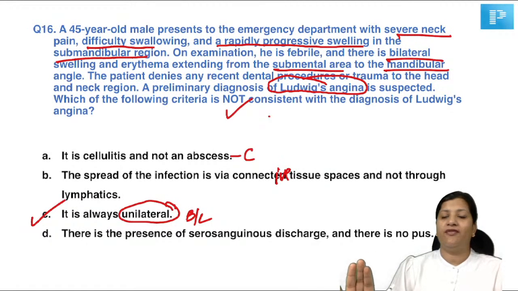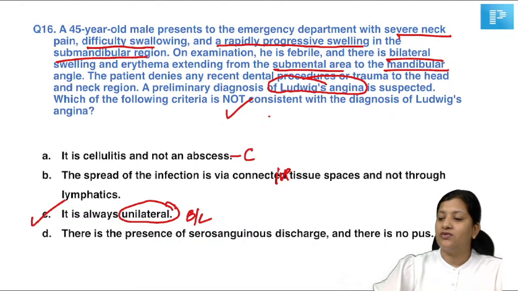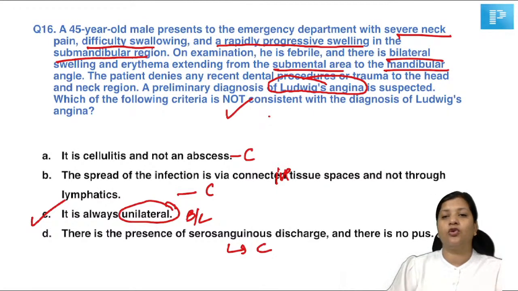and not through lymphatics. Normally, the infection spread occurs through lymphatics. Here, it is not through lymphatics. It is via connective tissue spaces. So this is also correct. There is serosanguinous fluid because it's a cellulitis. There is serosanguinous fluid and no pus. This is also correct. So the false statement is that it is unilateral. It is bilateral.